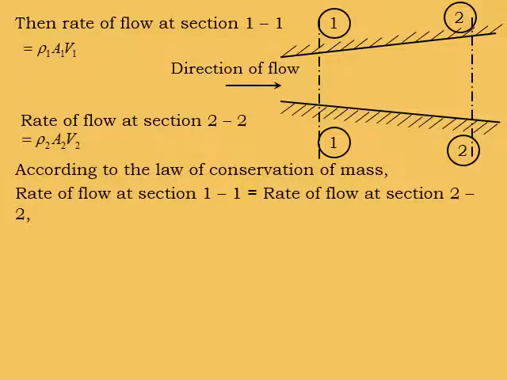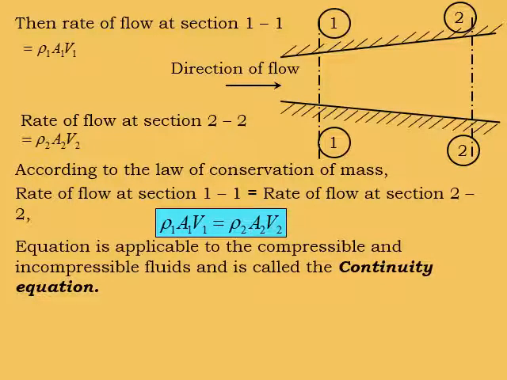According to the law of conservation of mass, the rate of flow at section 1-1 is equal to the rate of flow at section 2-2. With respect to that, rho 1 A1 V1 is equal to rho 2 A2 V2. The rate of flow of fluid through section 1-1 is equal to the rate of fluid flowing through section 2-2. This equation is applicable to compressible and incompressible fluids and is called the continuity equation.